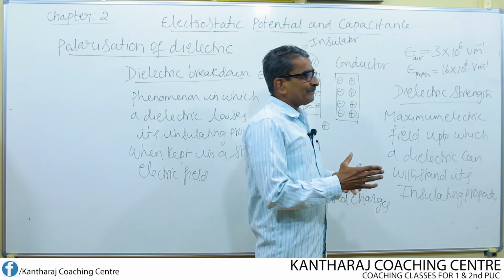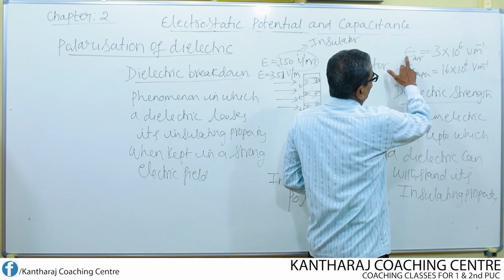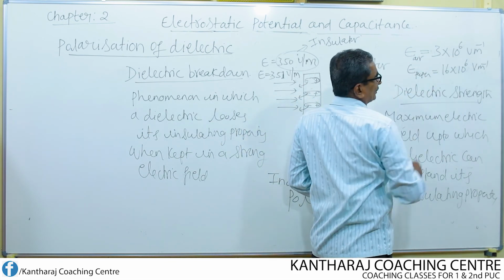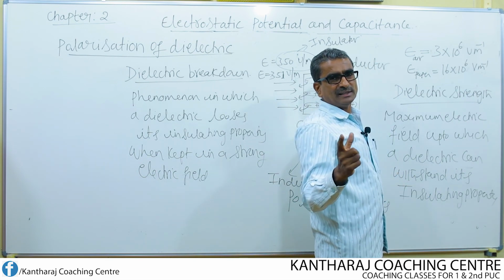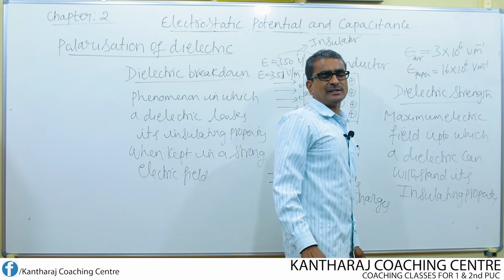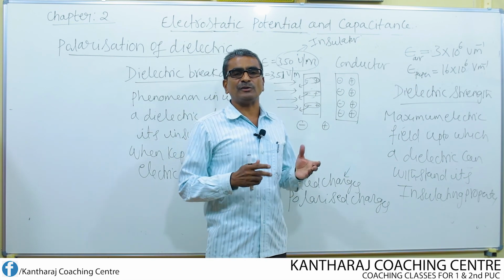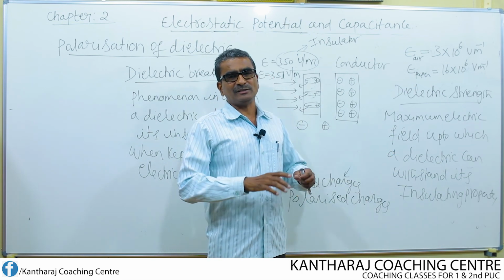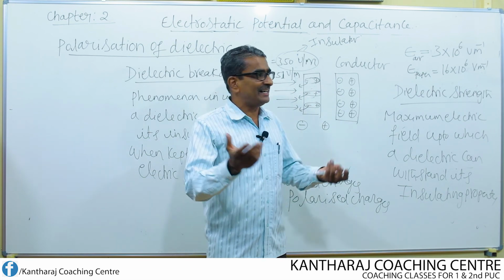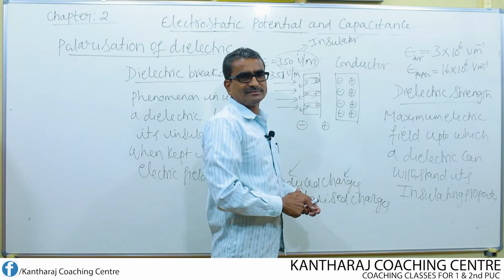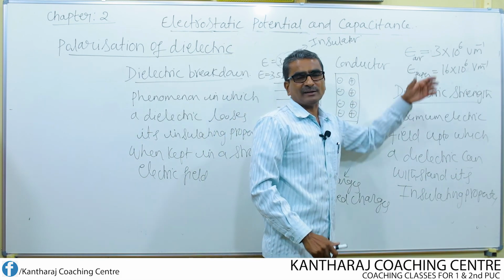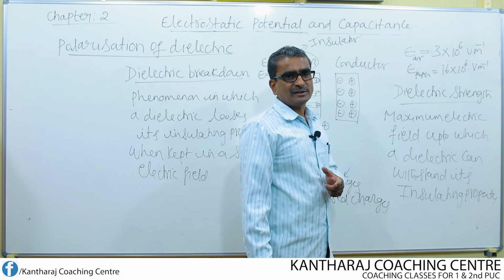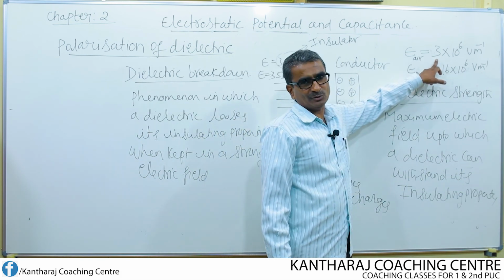That means air can remain an insulator up to this electric field. If the applied electric field exceeds this, instead of 3 into 10 to the power of 6, if it is 4 into 10 to the power of 6, air, which is supposed to be a good insulator, now starts behaving like a conductor. That means the neutral air molecules get ionized because of the electric field strength. But that field strength should exceed this value.